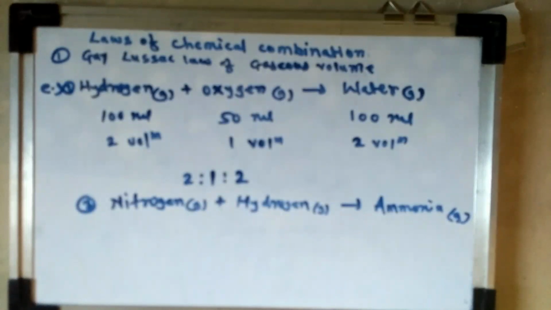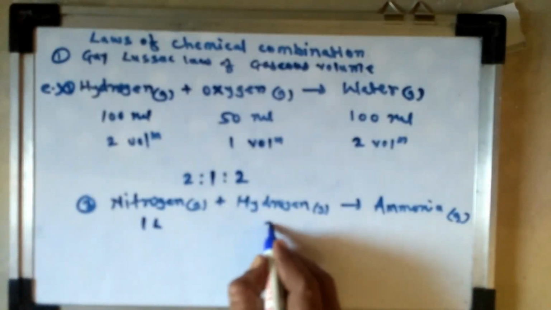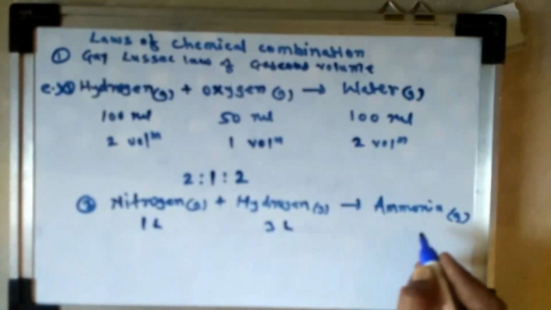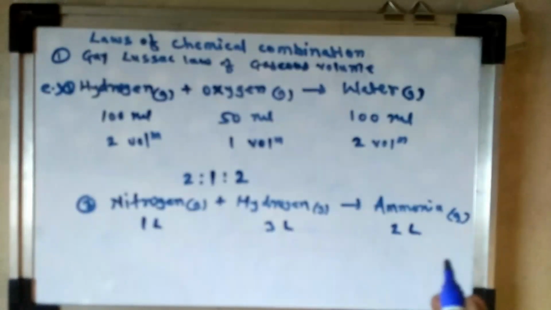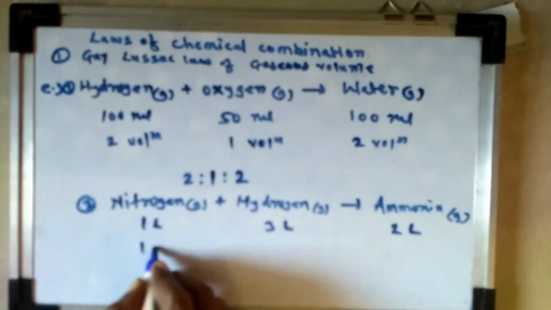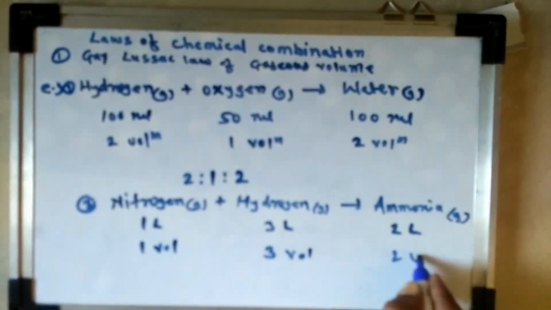That is, 1 volume, 3 volumes, 2 volumes.